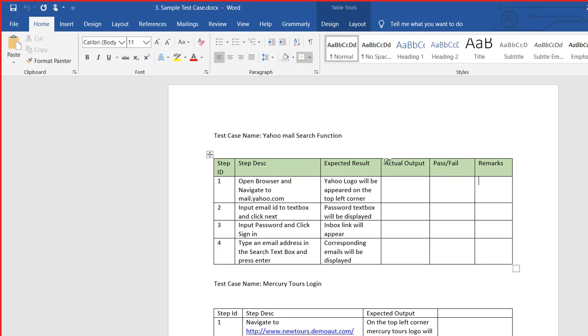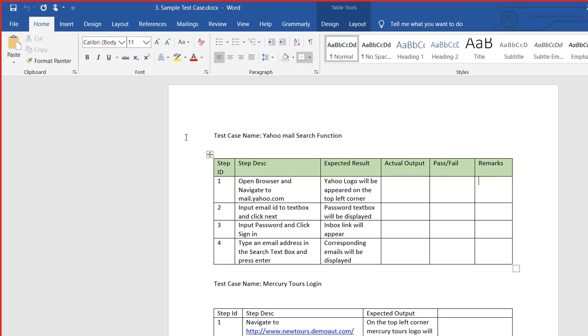So there was a warehouse-type building, and in a big place there were circular tables where we were all sitting, and they were writing their test cases in Excel. But I haven't seen any other organization using Excel or Word to write test cases. They use online tools like ALM or Jira to write their test cases.